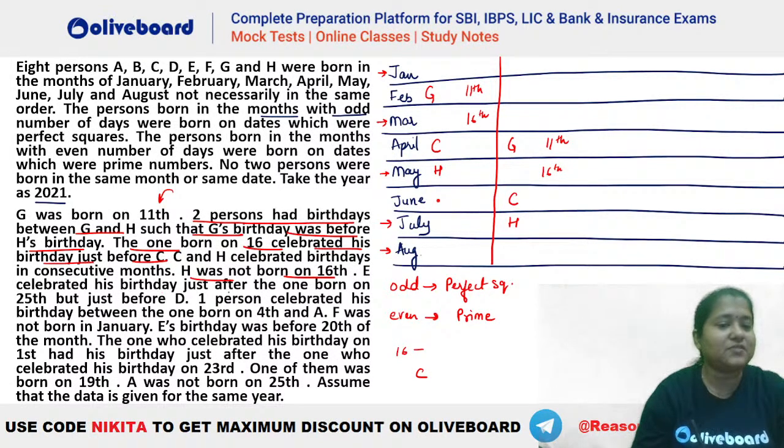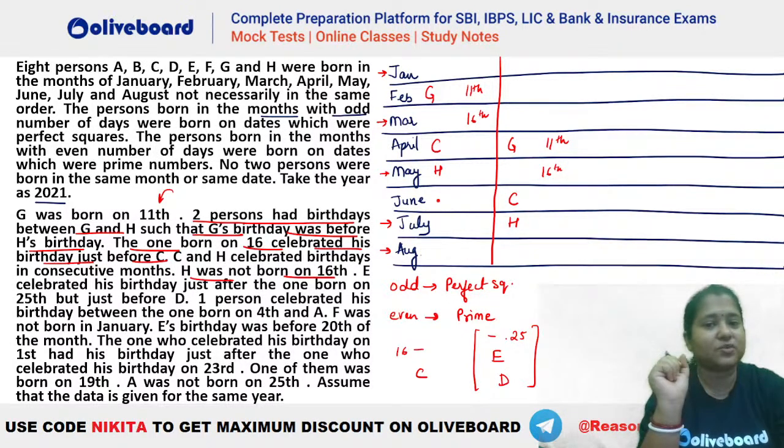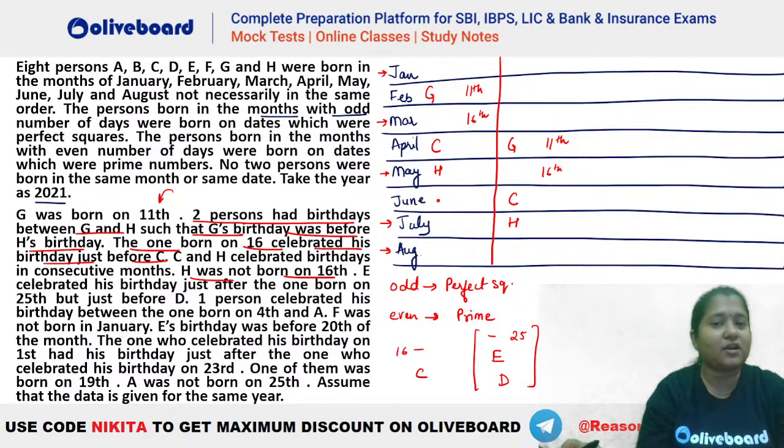E celebrated his birthday just after the one born on 25th but just before D. So what is given here? E was celebrating his birthday just after 25th. Okay, so 25th के just बाद है and just before the one that is D, right? But just before D. So we will have your 25, E and D. Okay, so 25 is a perfect square, है ना? And E and D has to be there. So perfect square, that means odd number of days in here.